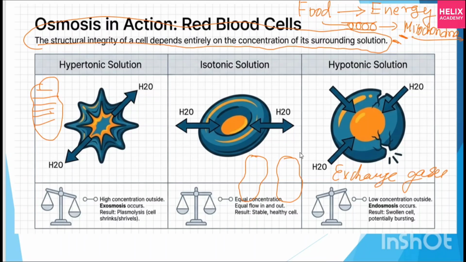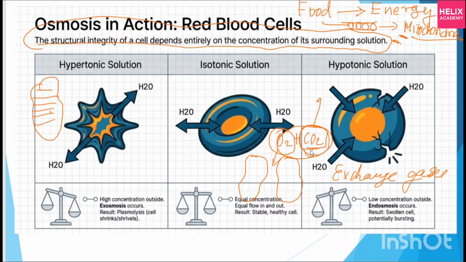What are the gases we are using in our body? O2 and CO2, carbon dioxide and oxygen. Oxygen we need to live, and carbon dioxide is what the body has used up and gives out as a byproduct. So when I use up energy, I have a higher concentration of CO2 inside the body and a lower concentration of O2.